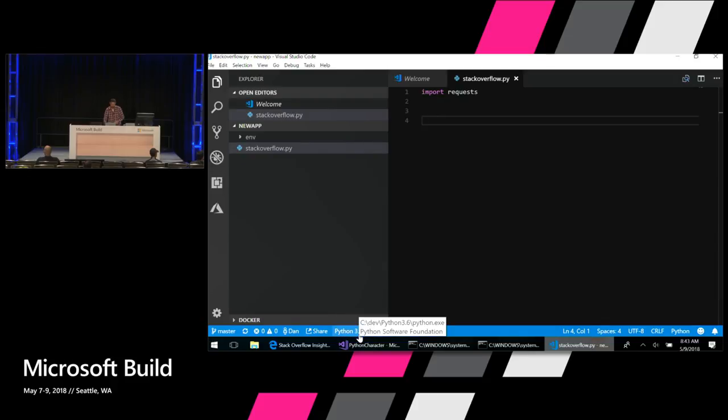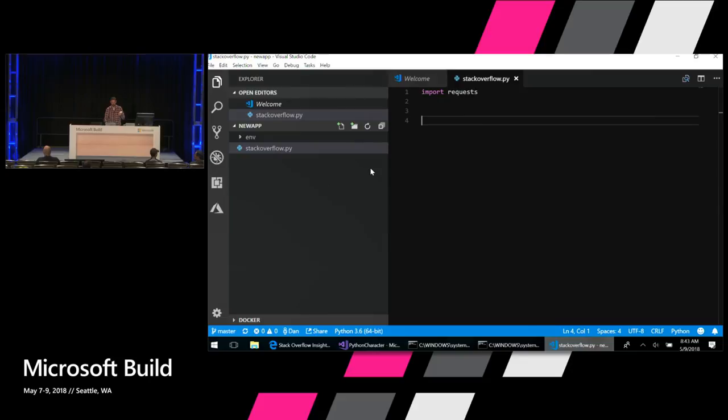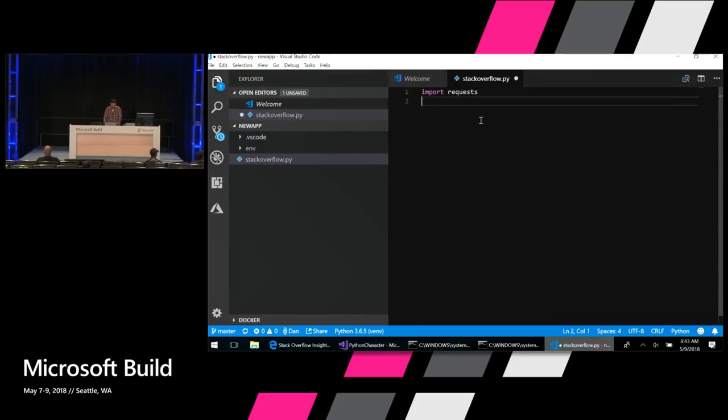Right now, VS Code is set to use this global Python interpreter here in the status bar. So you can click on this status bar and actually pick which version of Python you want VS Code to be using. So I'm going to select that environment that I just created here by selecting this Python 3.6.5 env. All right. So now when I hit save, pylint kicks in, and it tells me that it's unable to import the requests library. So I need to actually install the requests library into this environment.